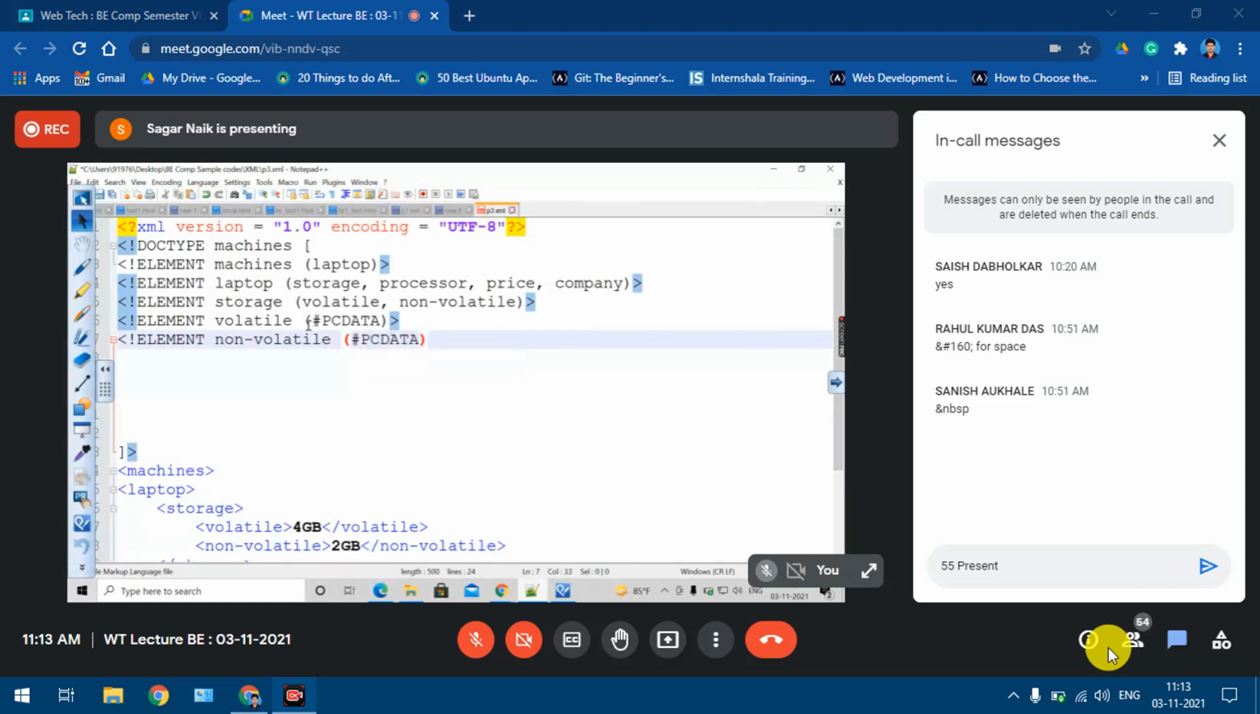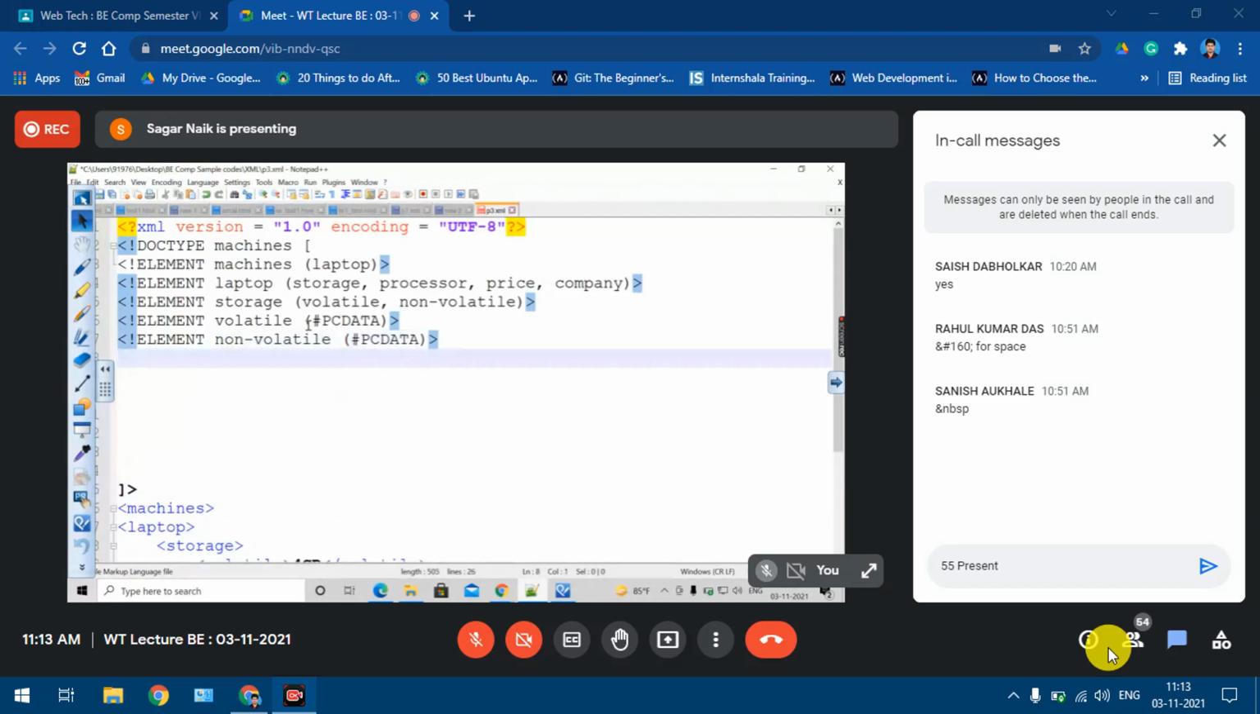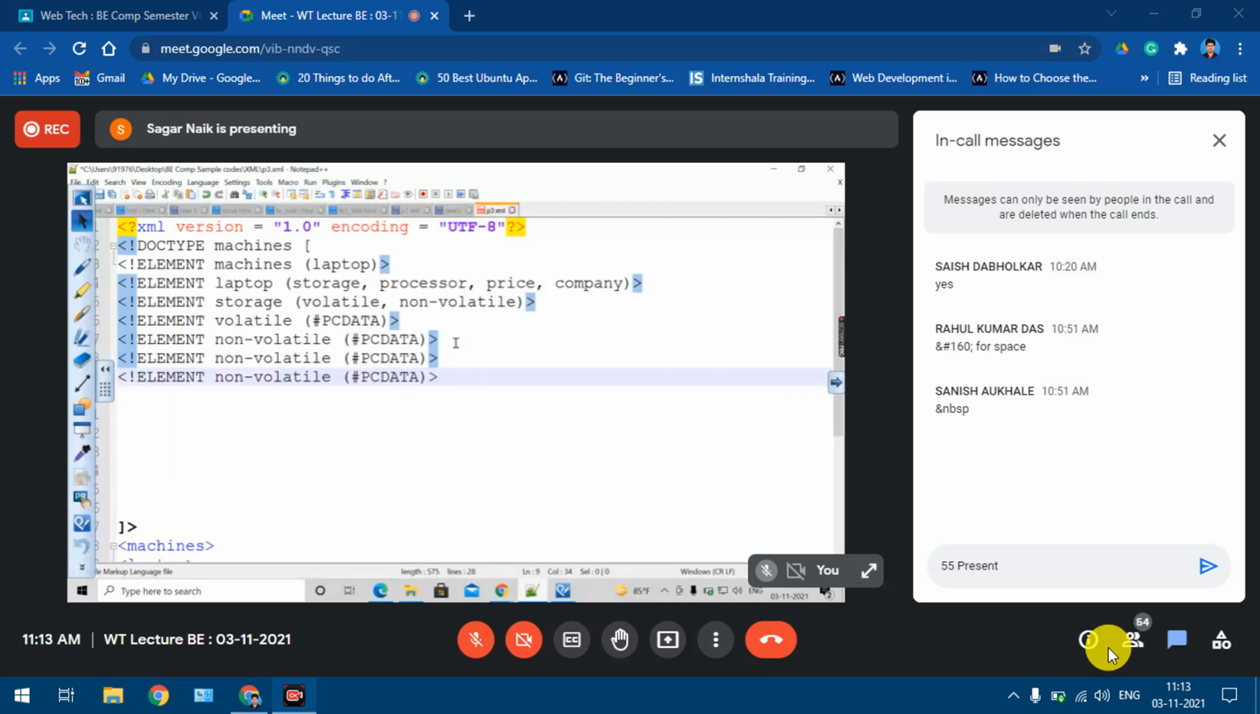Okay, PC data. Right. So now I'm done with which element? Now I'm done with the storage element. Yes or no? So I'll define processor, price, and company now. Only because of short of time, I'm just copy pasting. But you don't do this kind of thing. Please, you have to practice.